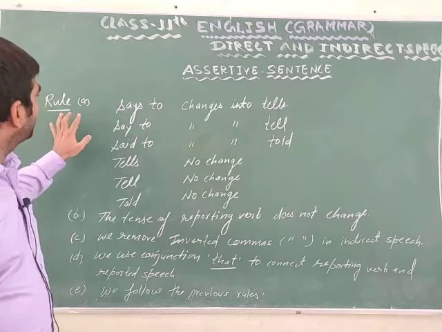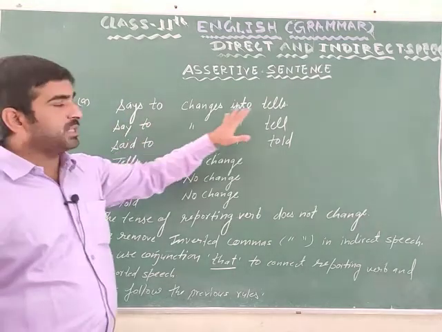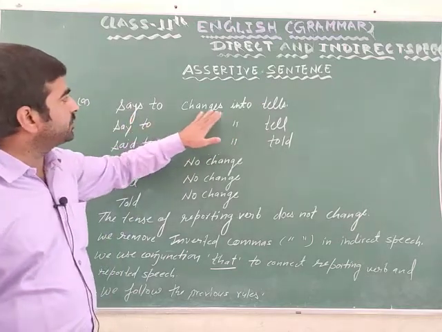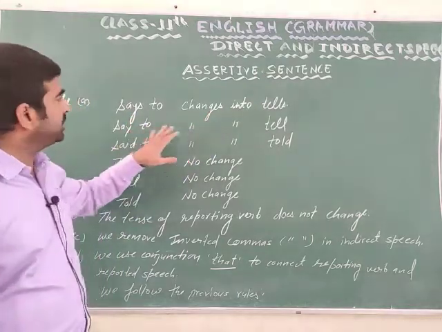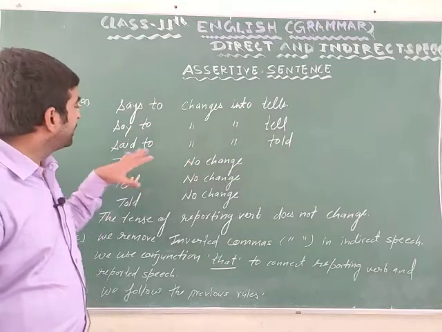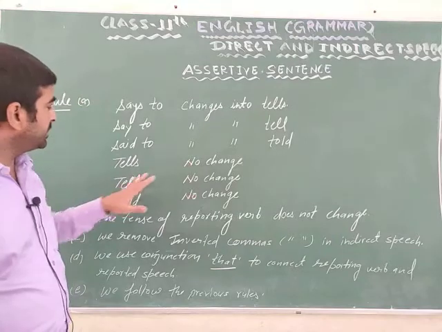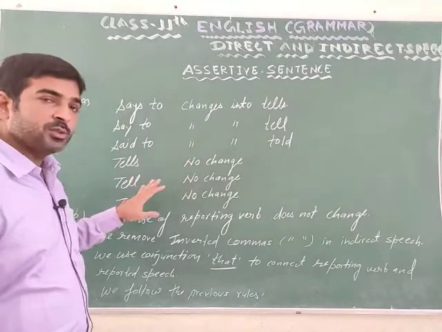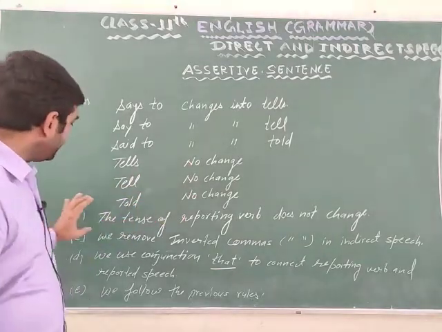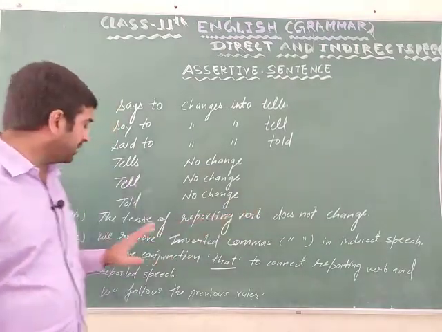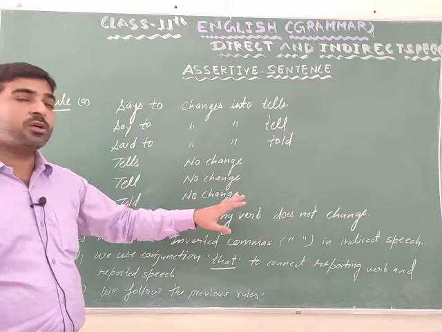Rule A: says to changes into tells. Listen again. Says to changes into tells. Say to changes into tell. Said to changes into told. Tells, no change. Tell, no change. Told, no change. Rule B: the tense of reporting verb does not change.